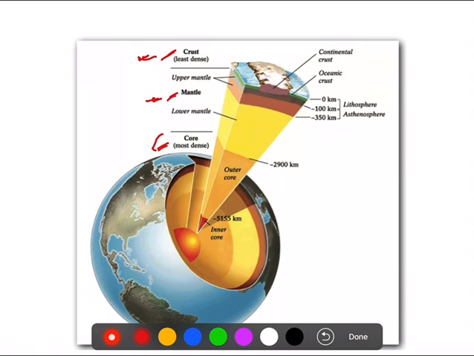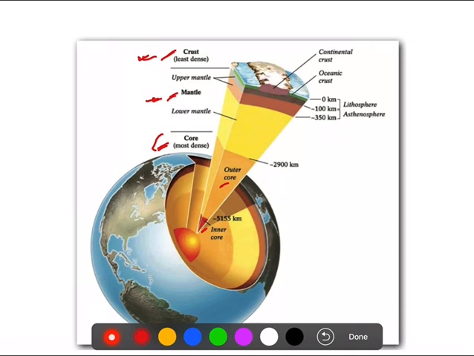Now, the core is further divided into two: the outer core and the inner core. The inner core is the innermost portion of the earth, directly at the center of the earth.